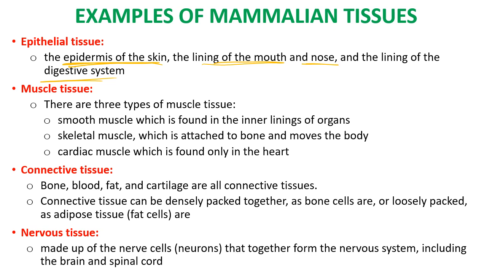Muscle tissue, anywhere that involves muscles that can move. It's classified into 3 different types. So smooth muscle, we can't control. It's found in the inner linings of our organs, particularly the digestive system. Skeletal muscle is the muscles that we can move. So they're the ones attached to our bones and to our main limbs, and we can control our skeletal muscles. And cardiac muscle is the 3rd type. It's a specialized type of muscle that never gets tired, and it's only found in the heart.